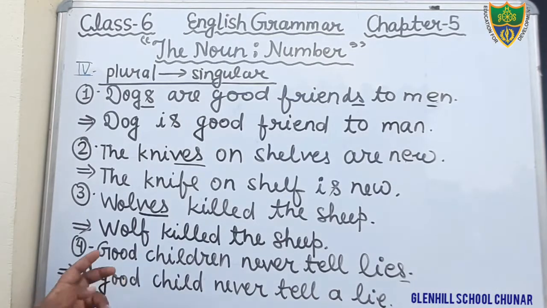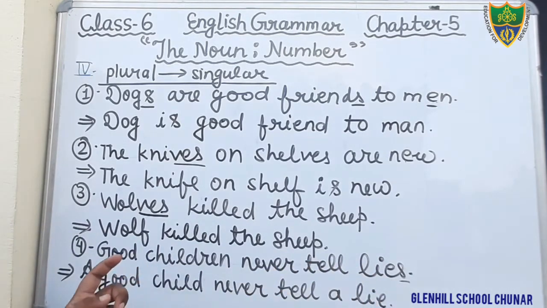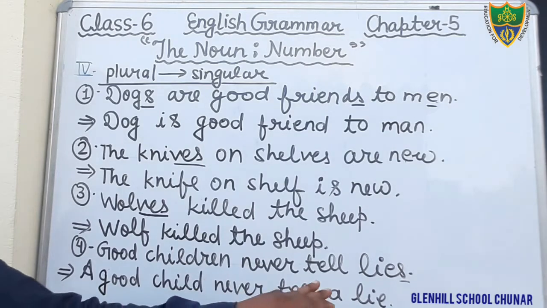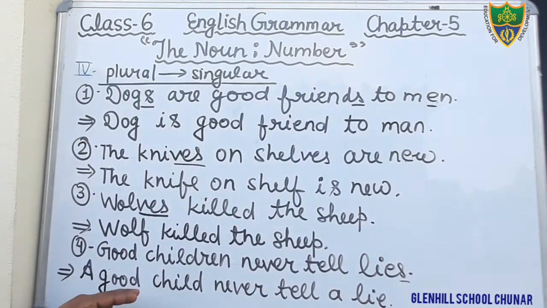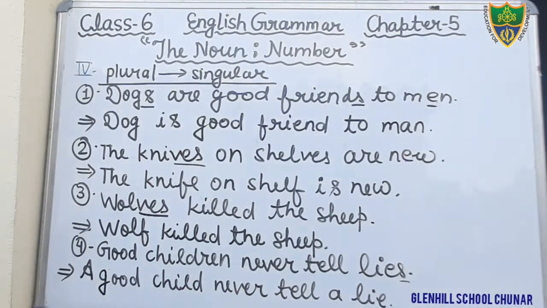You can also write like this. Good child never tell lie. Okay, that may be also correct, and that is also correct. A good child never tell a lie. Okay, that is most appropriate, most suitable sentence. A good child never tell a lie. So just write it in the book, in the given space. Now we will discuss the next question, question number 5.